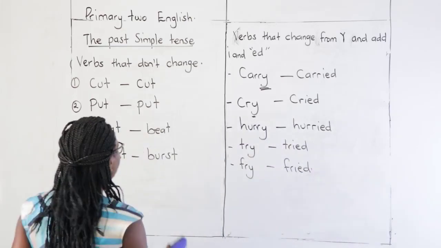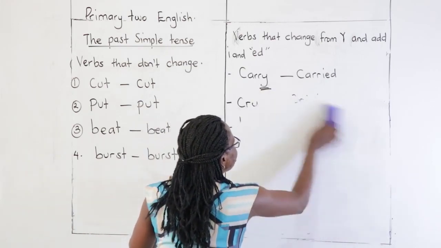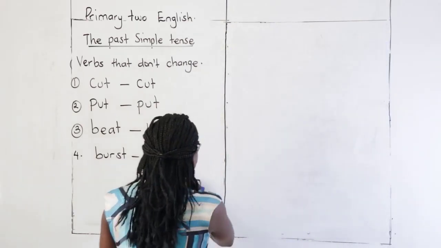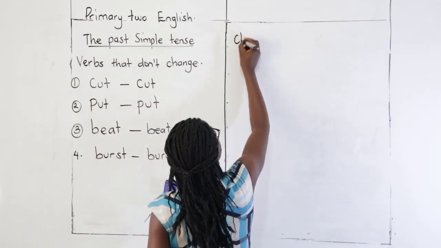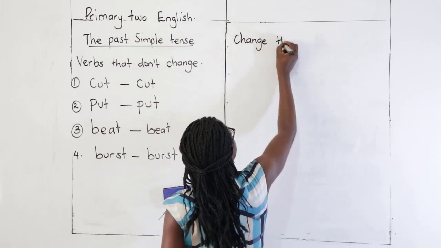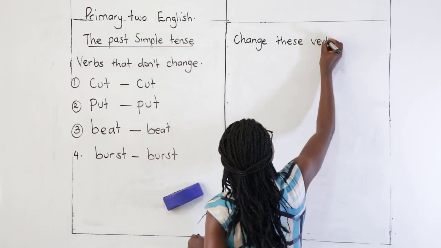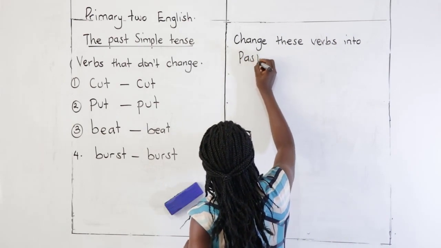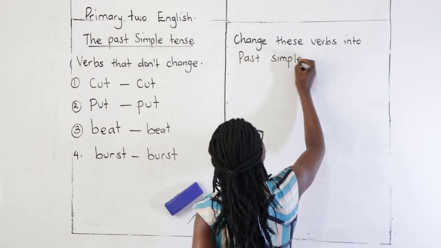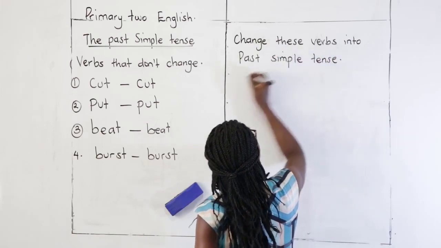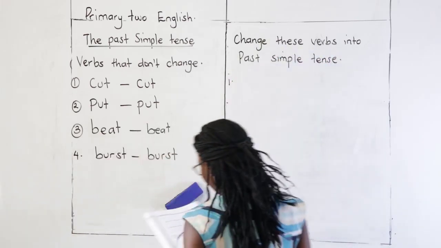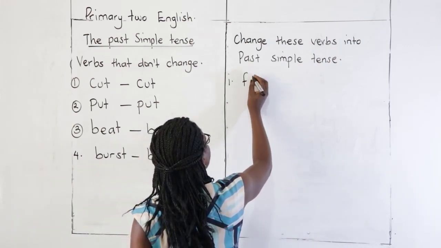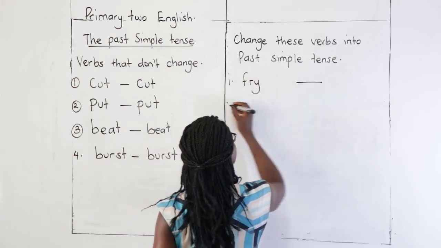So briefly, I want you to do for me this simple exercise in your book. Change these verbs into past simple tense. Number one, fly. Fry, change it.